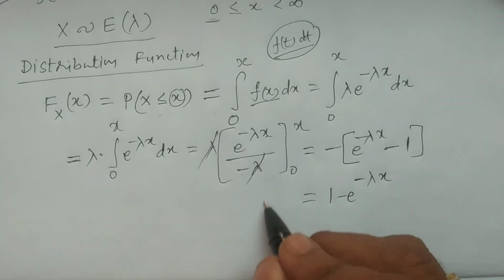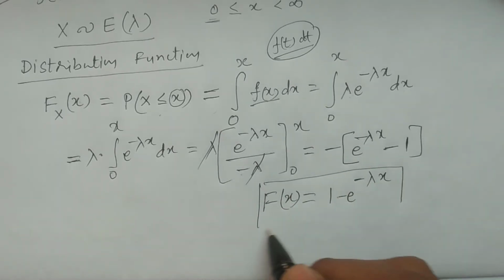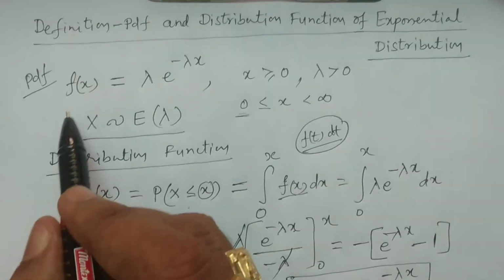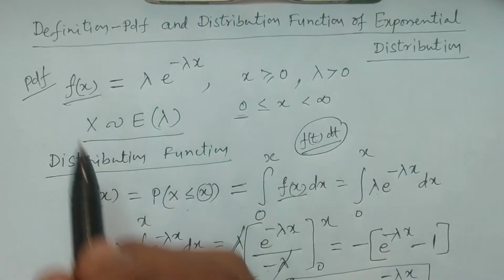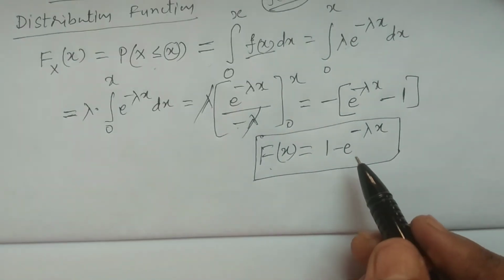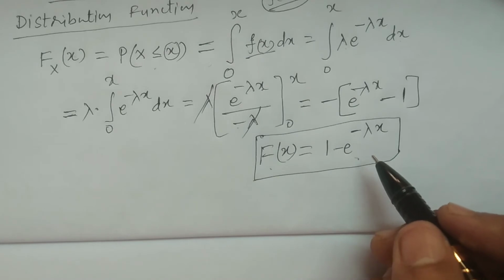What is this? The distribution function. You can simply write capital F of x. Remember, small f of x is the PDF, the density function, and capital F of x is the distribution function. The distribution function of the exponential distribution is 1 minus e power minus lambda x.